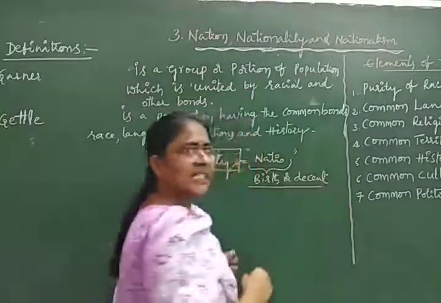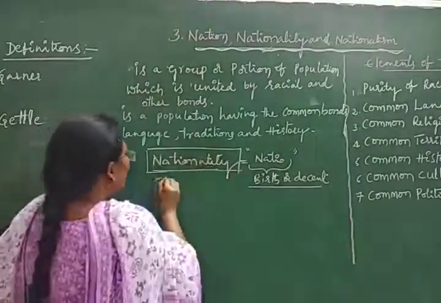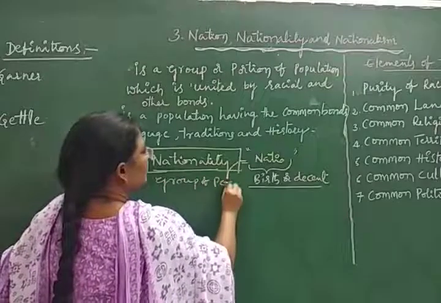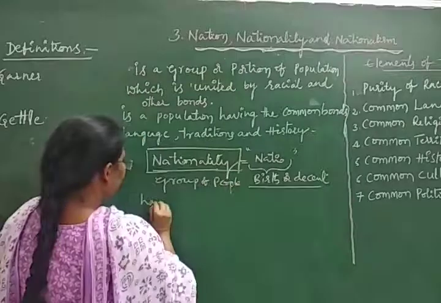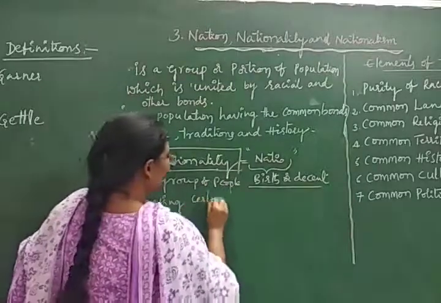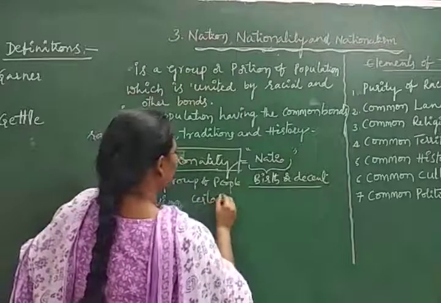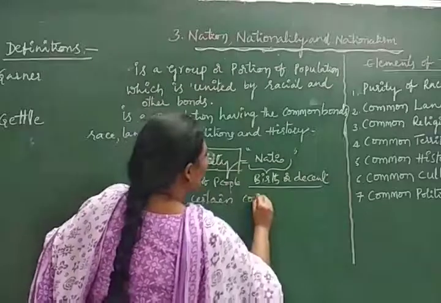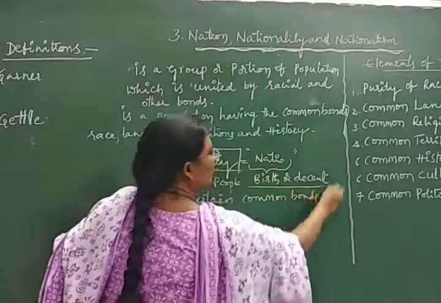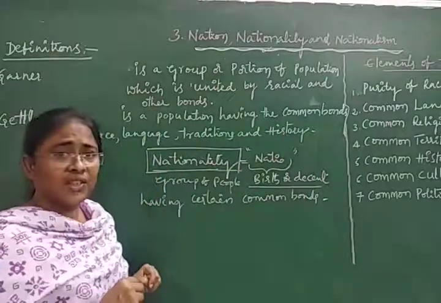Birth or descent. Here it is the group of people having certain common bonds. This is the meaning of nationality.